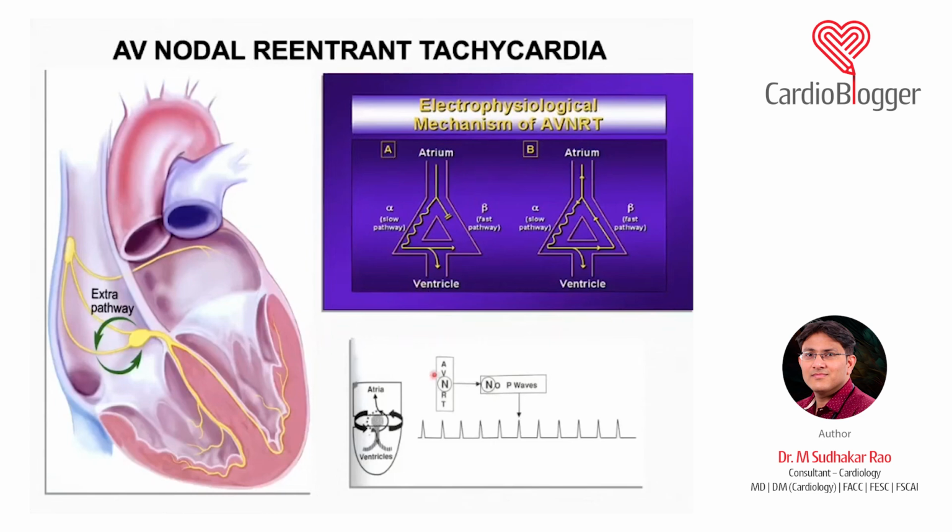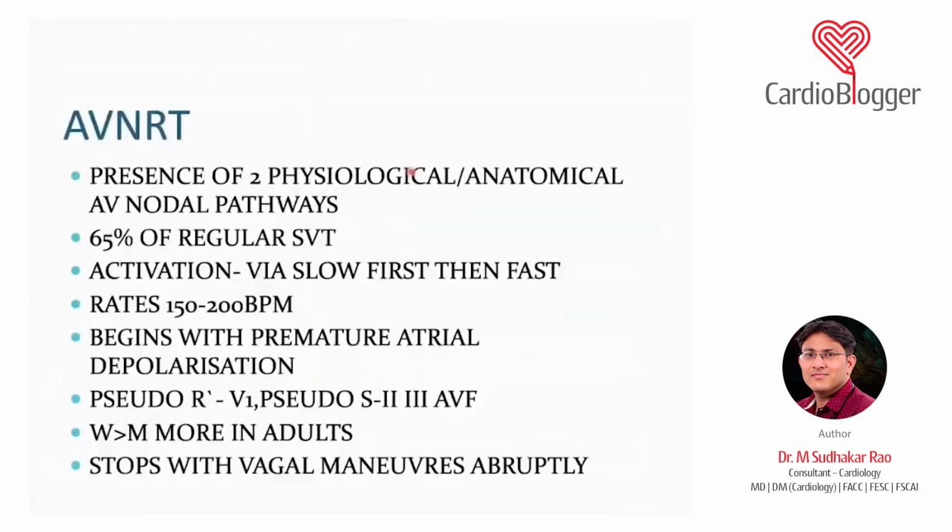That is why you get a retrograde P wave, which is after the QRS. When it goes via the QRS, you do not see a P wave, but your atria are activated from the fast pathway. Most of the time it is buried in the QRS, but sometimes it is just after the QRS. That is something you should know.